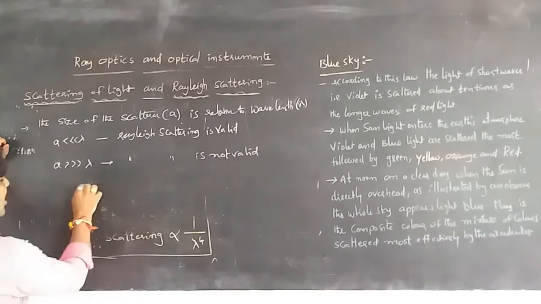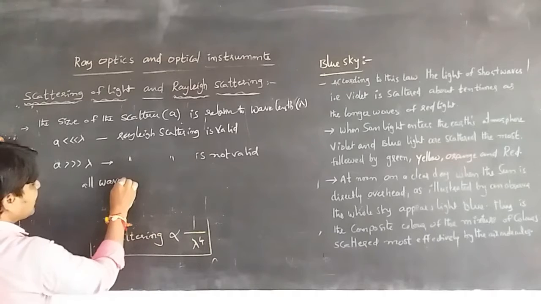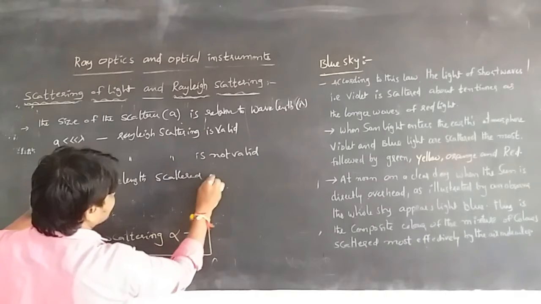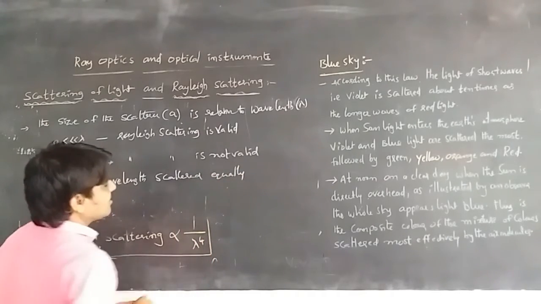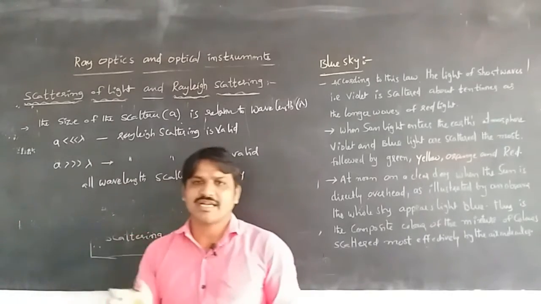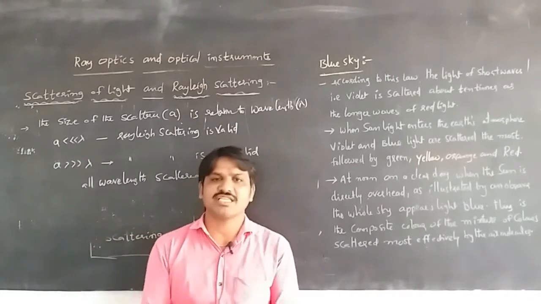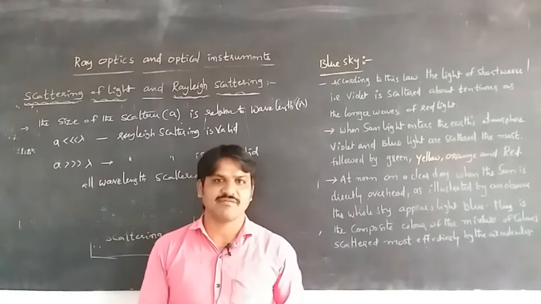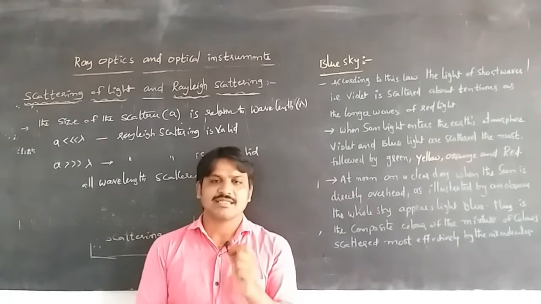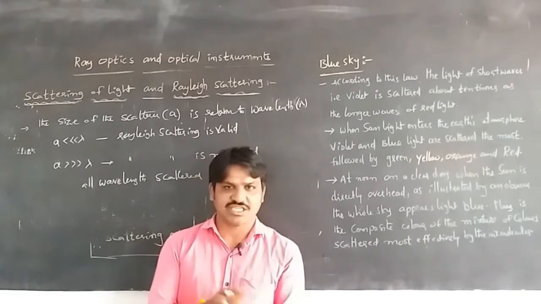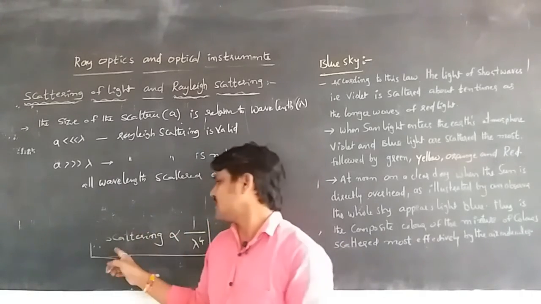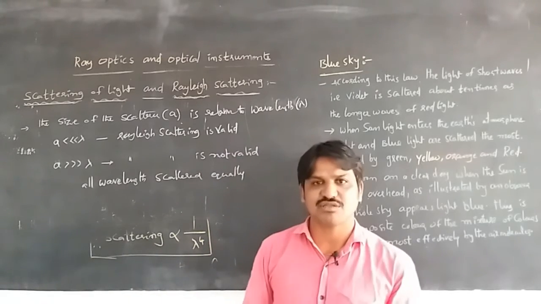In this case all wavelengths are scattered equally. Without exchange of energy during the collision, there is no change in wavelength. Here the scattering is inversely proportional to lambda power 4.